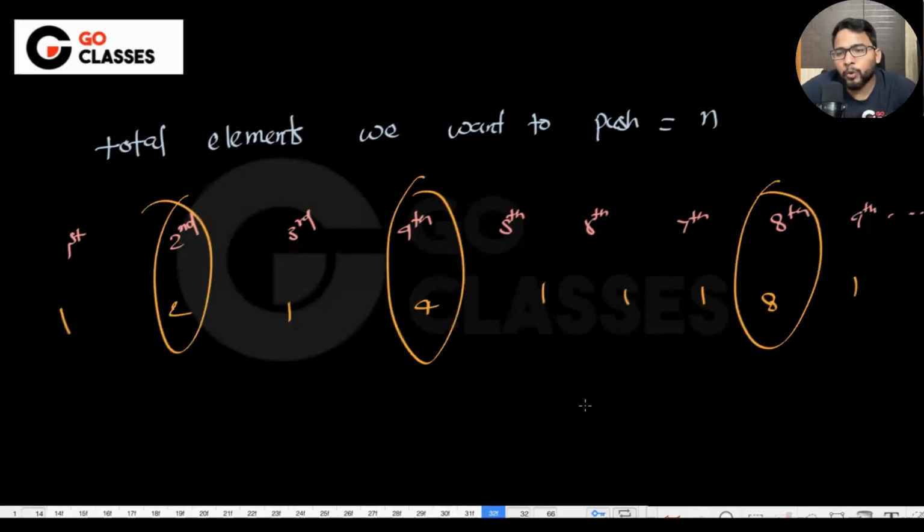It won't be 2 power n because the total elements itself is n. So it will be 2 power log n or something. I mean 2 power k. So let's suppose that the series is going till n, or in terms of 2 power, if I want to write asymptotically, let's suppose it is going till 2 power k. I'm writing asymptotically, which means that n might not be exactly 2 power, but we assume that it is. n could be 10 also, n could be 100 also, but that's fine. You can take the nearest 2 power, it won't matter much.